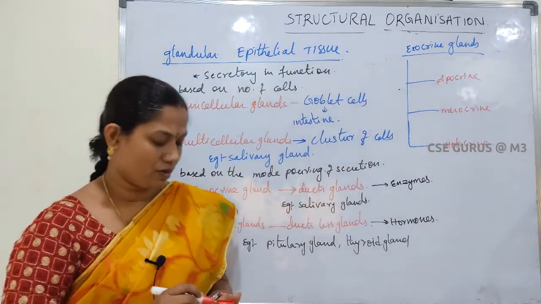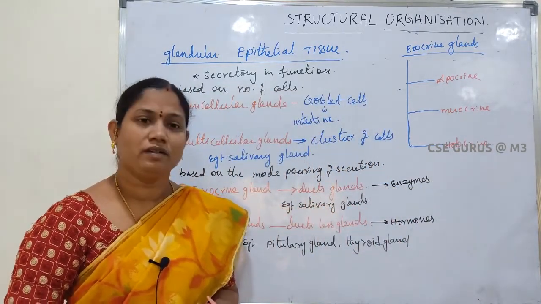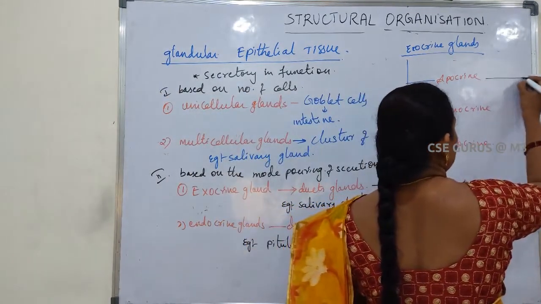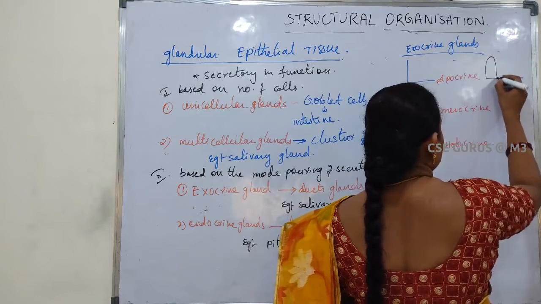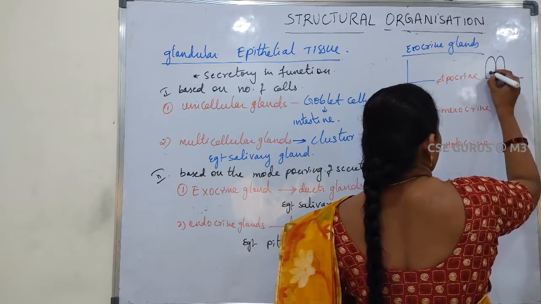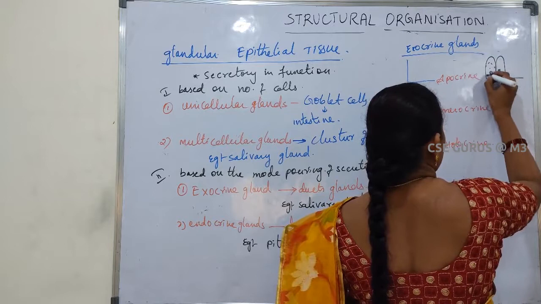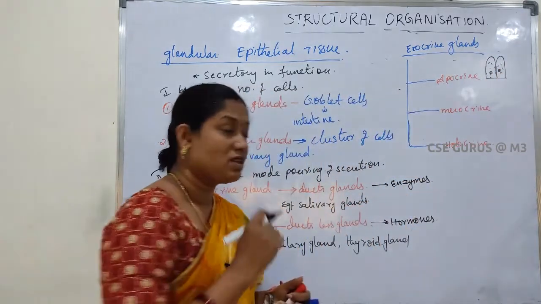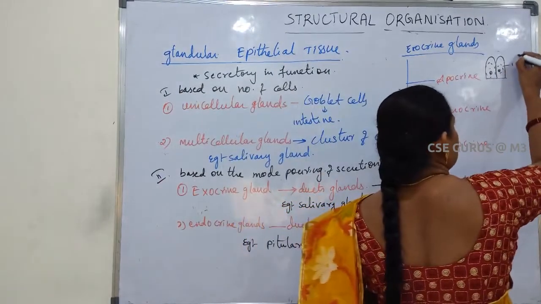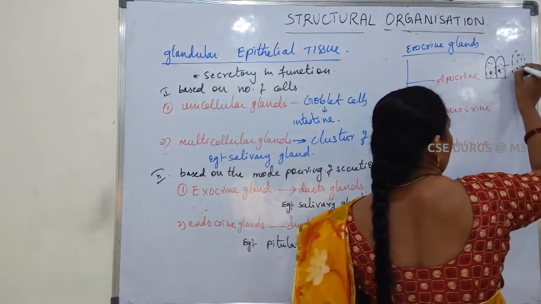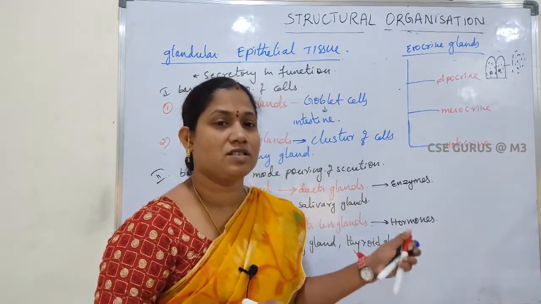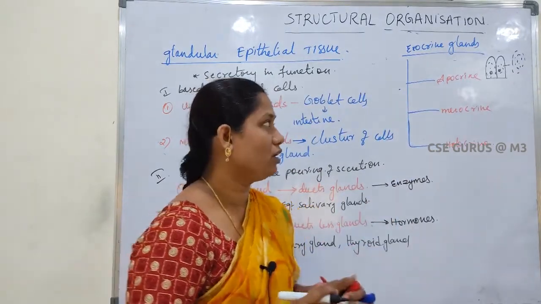Apocrine glands means that during the secretion, the cells that secrete the enzymes release only the secretion, without damaging the cell, into their target place.